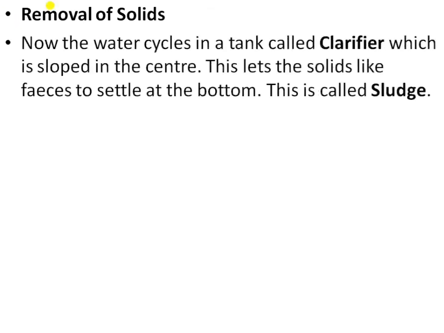The next tank is the first sedimentation tank, which is for the removal of solids. In this tank, the wastewater is allowed to stand for some time. Here the water flows into a tank called a clarifier, which is sloped in the center, and this lets the solids like feces settle at the bottom. This is called sludge.